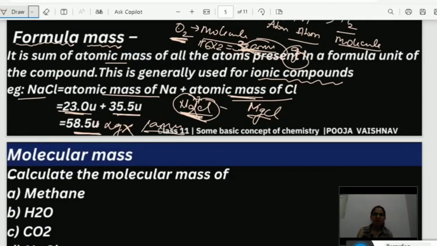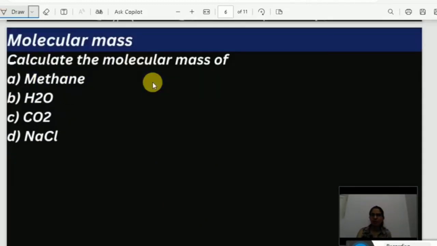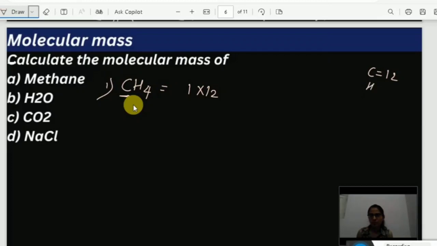Now let's solve some of our problems. We are going to calculate the molecular mass of some of our compounds here. Okay. So methane. What is methane? CH4. Right? So in the methane, I have one carbon atom. So what is the atomic mass of carbon? It is 12. I'm going to write it down here. Carbon 12. Hydrogen 1.